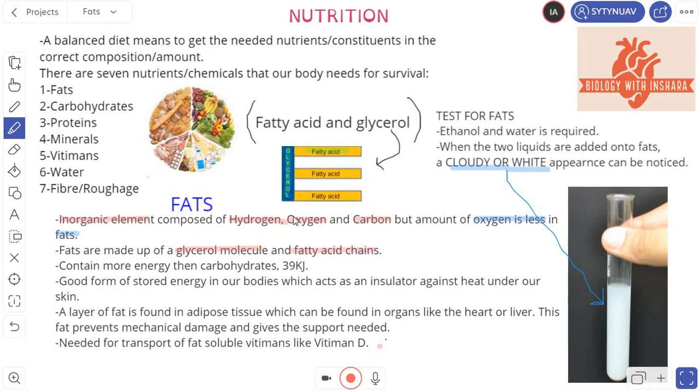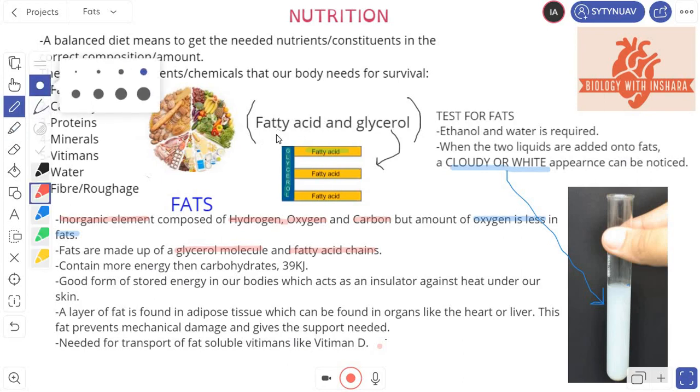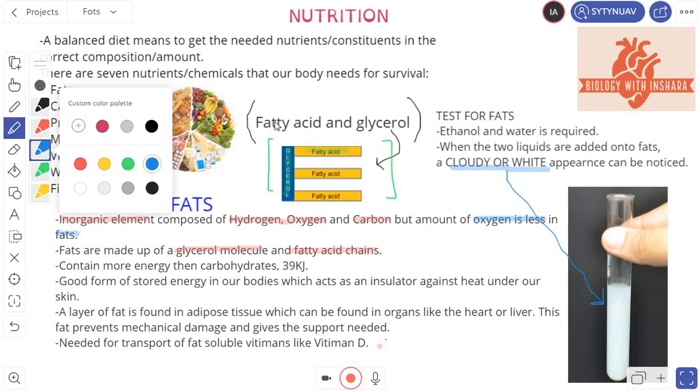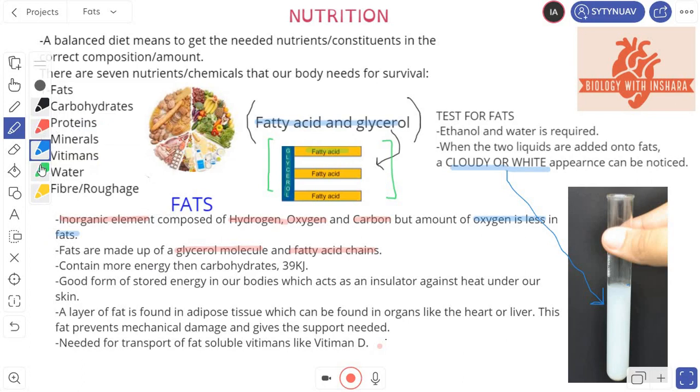When I say glycerol molecule and fatty acid chains, what I mean is that, just have a look at this diagram here. I'm just gonna draw a couple of things here to show you which diagram I'm actually talking about using a green pen. Okay, so I'm talking about this diagram here. This diagram that you can see is a representation of a fatty acid and glycerol. This here, ladies and gentlemen, is our fatty acid and glycerol. This is basically the simplest version of our fat.